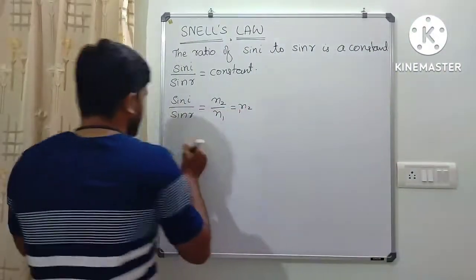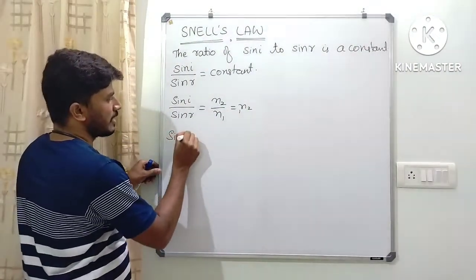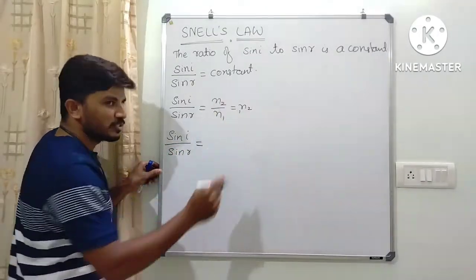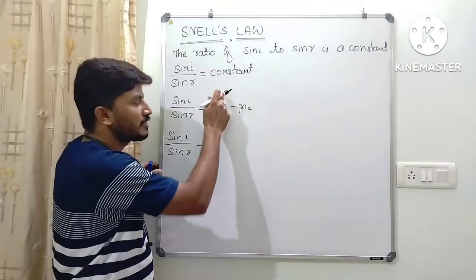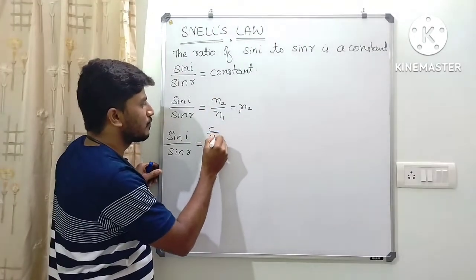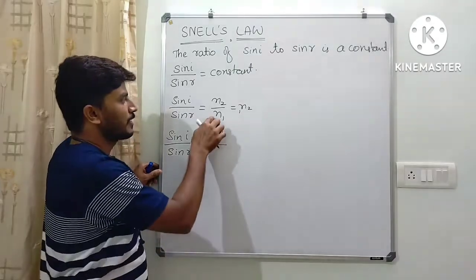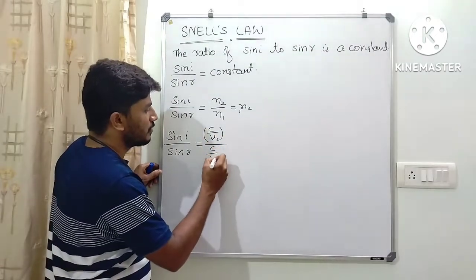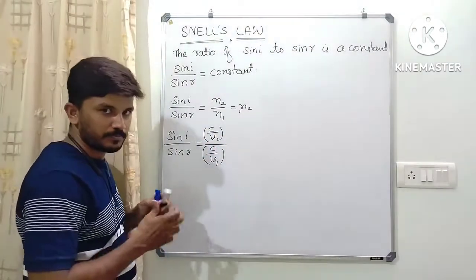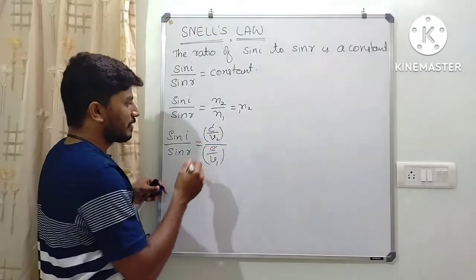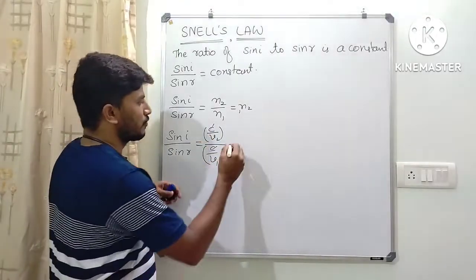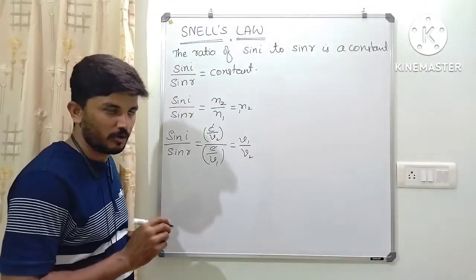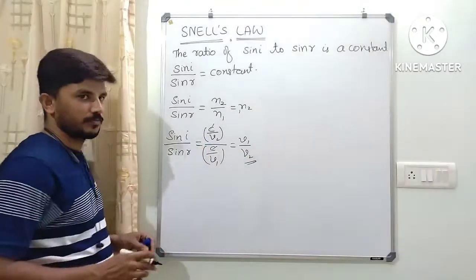Now elaborating this, sin I divided by sin R is equal to n2, which is the absolute refractive index of the second medium, that is c by v2, divided by n1, the absolute refractive index of the first medium, that is nothing but c by v1. Here c and c will cancel out and you will be left with v1 by v2. Okay, so this is called Snell's law.